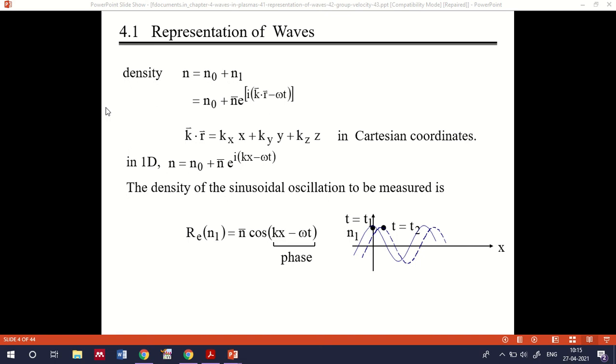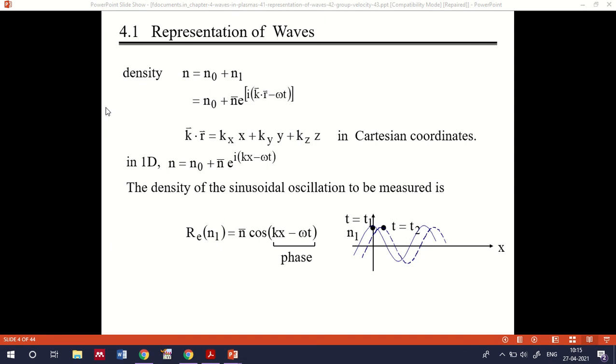Then, in the last section, we discussed how to explain the phenomenon of motion of particles in a plasma. For that we introduced two ways to discuss the mechanism of motion of particles in plasma. One method is the fluid equation method, the equation of motion, and the other is using kinetic theory. The kinetic theory part will be discussed in the next lecture.